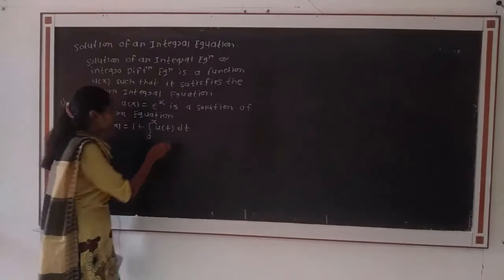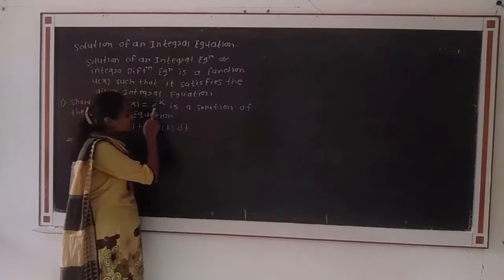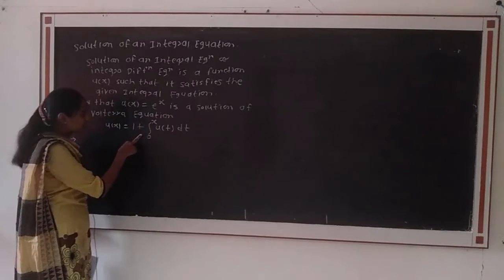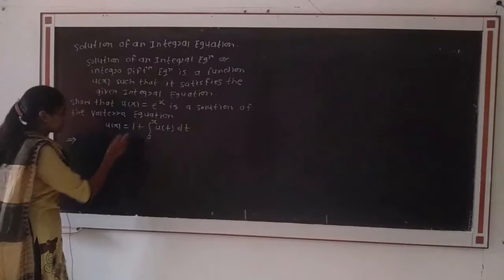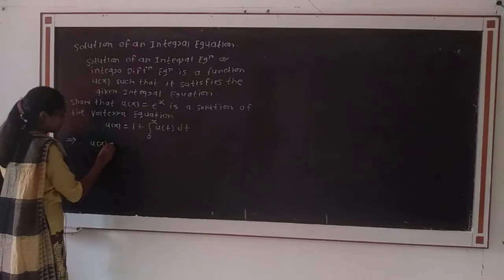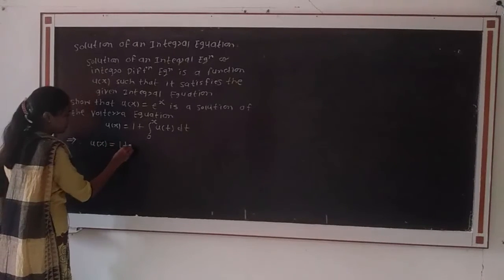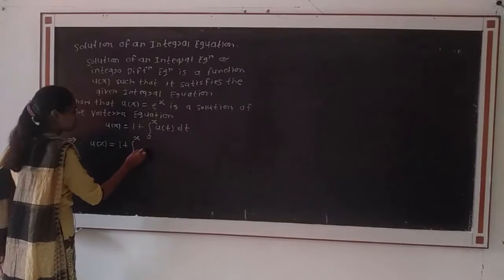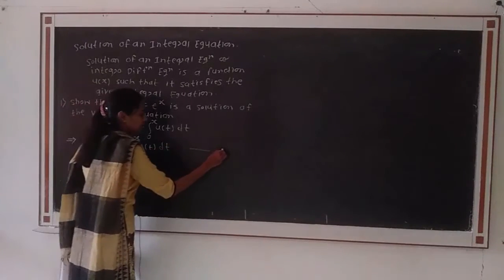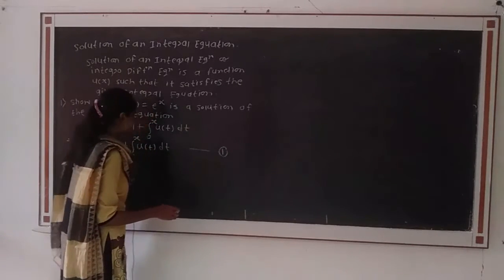We have to check whether the given function u of x is equal to e raised to x is a solution of this Volterra equation or not. Then we write the given integral equation u of x is equal to 1 plus integration from 0 to x of u of t dt and take it as equation number 1.